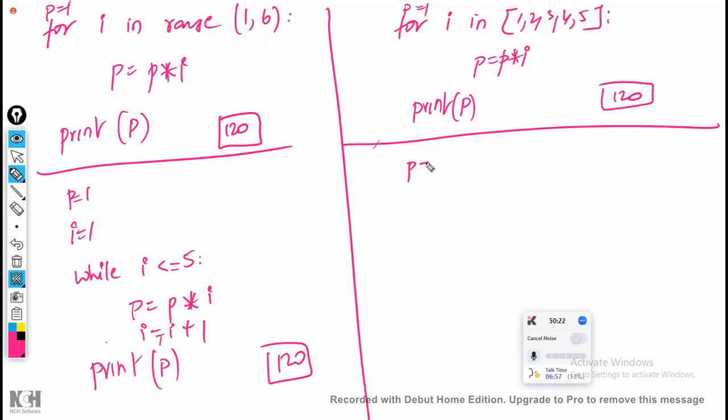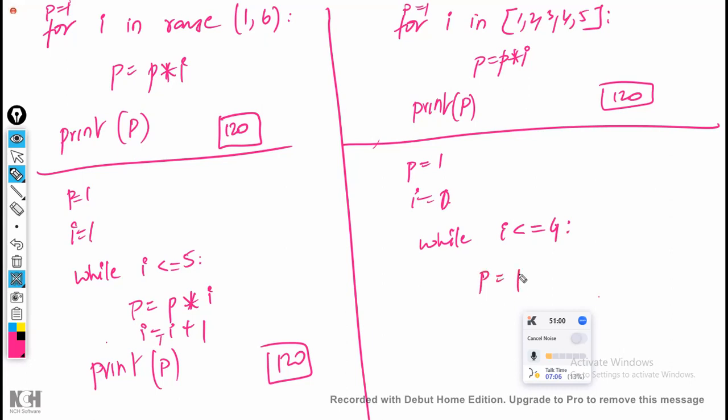Now P is equal to 1, I is equal to 1. While, okay, I is equal to 0, because I'm going to work based on the index. I is less than or equal to 5, not equal to. If I'm using equal to, I have to take 4, otherwise less than 5 only. So here also we'll take the same thing, less than or equal to 4. What is the difference? Here you considered 1, here you are considering 0. 5 means 4. You are just decreasing one number because we are starting with the index.